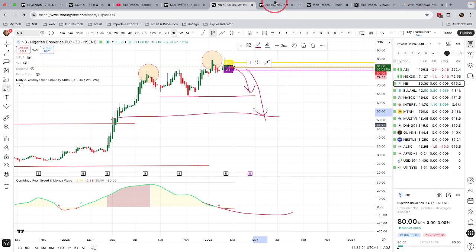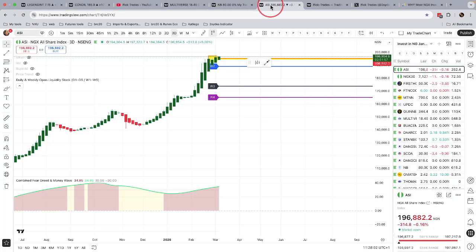So the last one we're going to look at is, I know I said 4, but this is a concern for me. I've been looking at the All Share Index, and the All Share Index monitors everything that is going on in the Nigerian stock market. And guess what? It's currently at a point where it looks like price is pausing. So for 2 weeks now, price has been between 195,000 and 197,000.